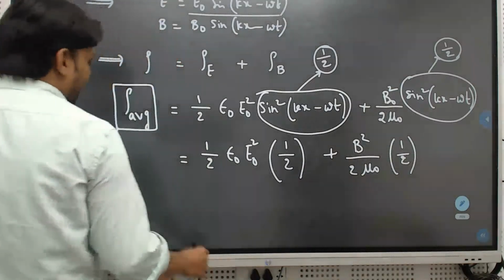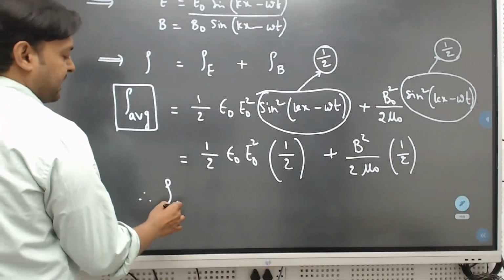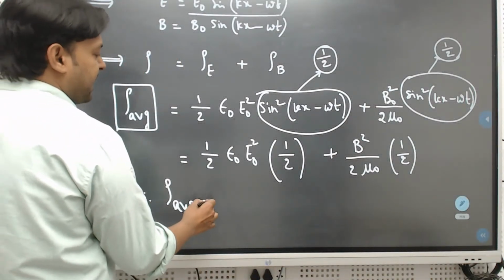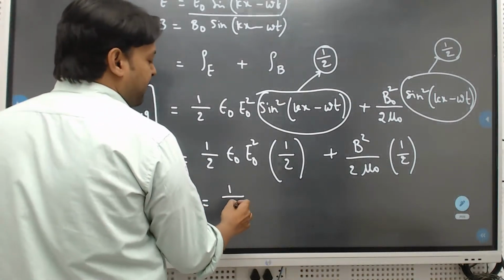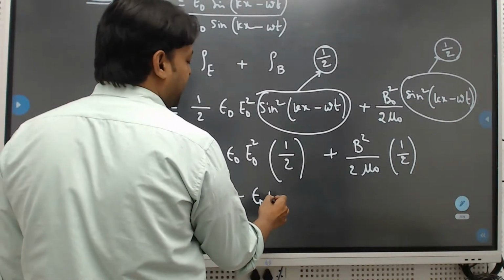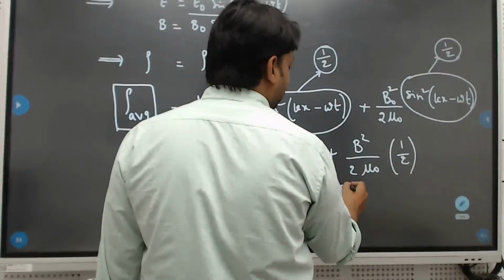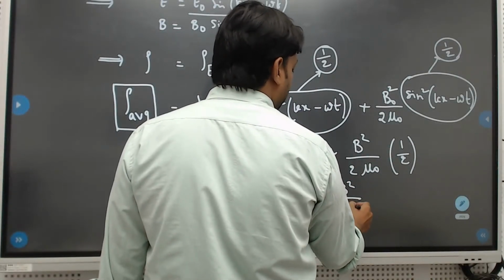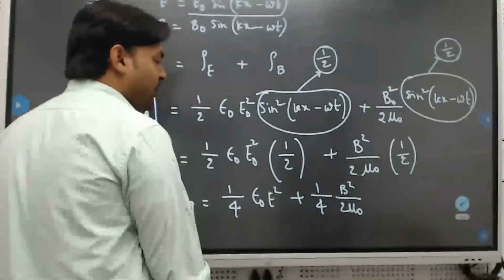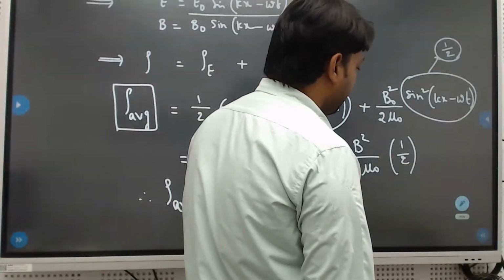So therefore the average density, finally we can write as 1 by 4 epsilon naught E square plus 1 by 4 B square by 2 mu naught.